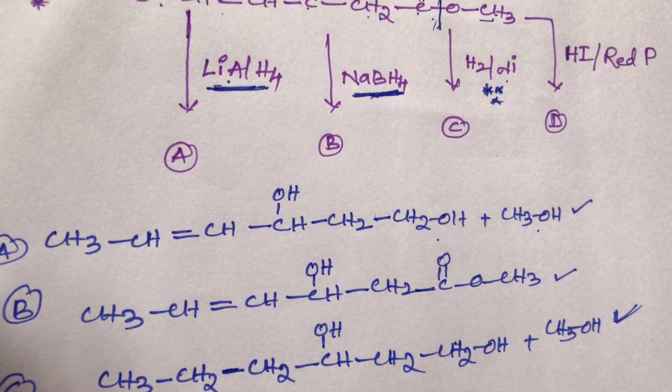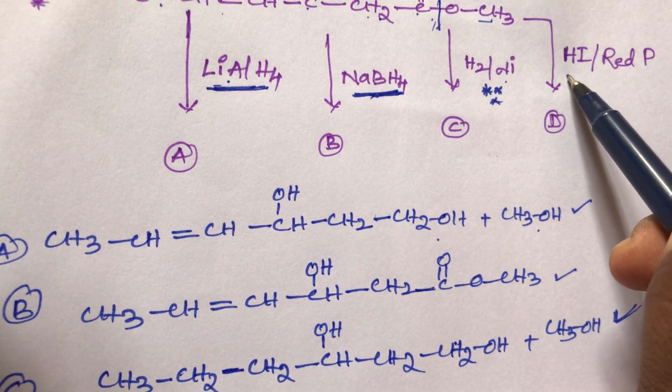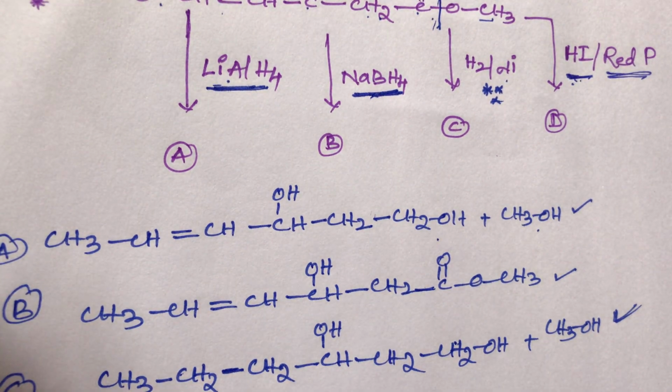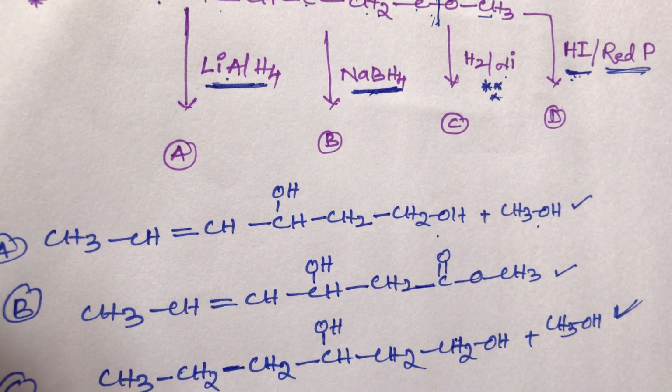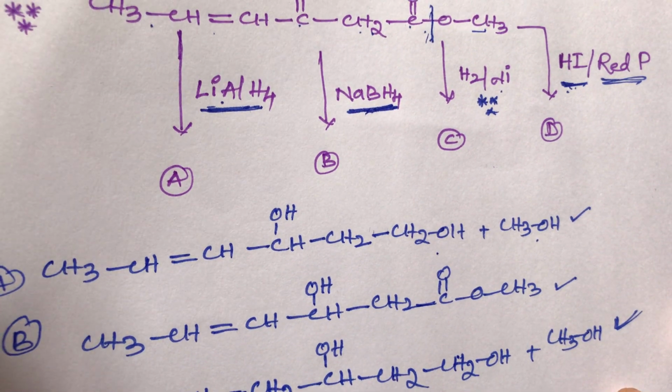Now the last one, student, the fourth one. This compound reacts with HI, hydroiodic acid or hydrogen iodide, in the presence of red phosphorus. What is the D compound? What is the D product? HI in the presence of red phosphorus can reduce keto groups.